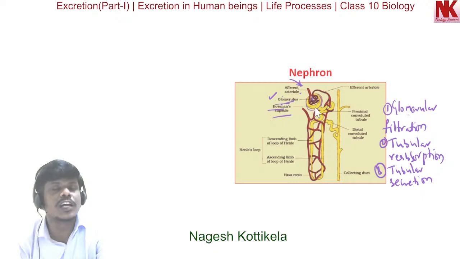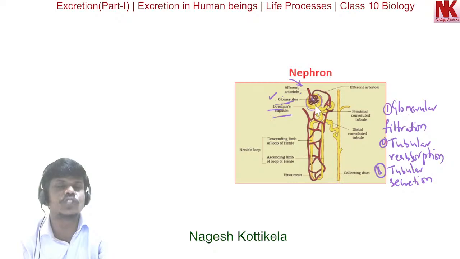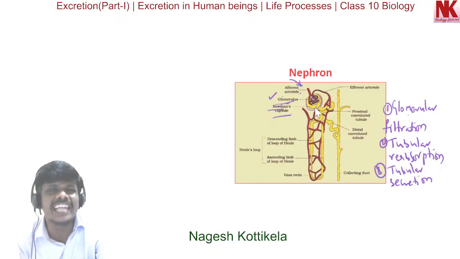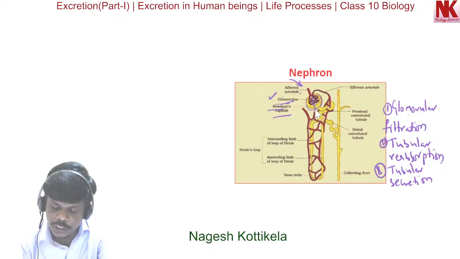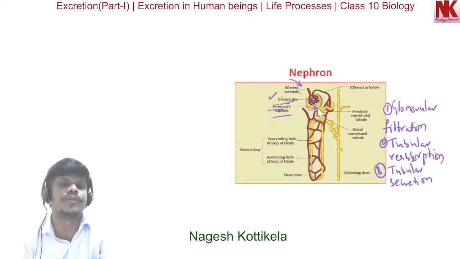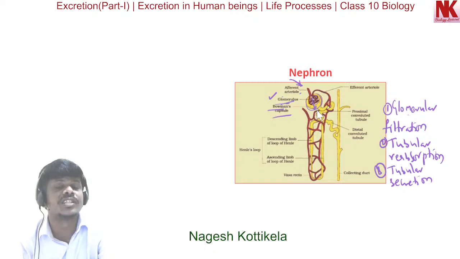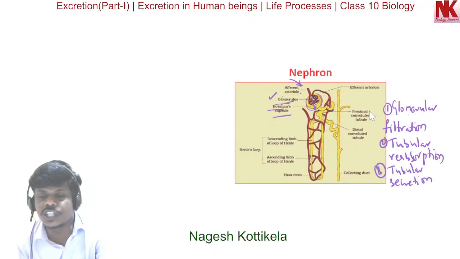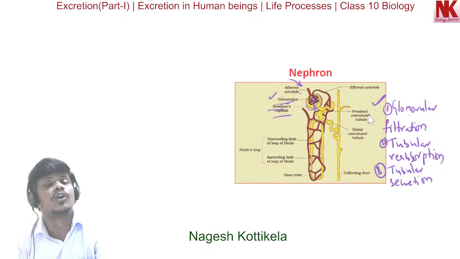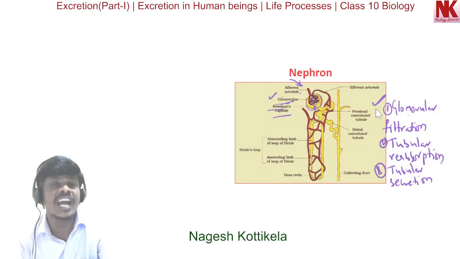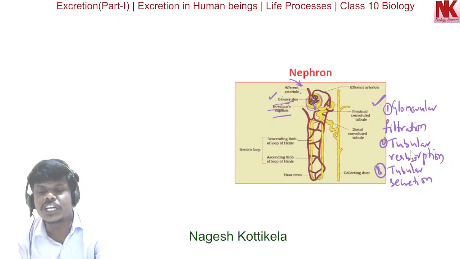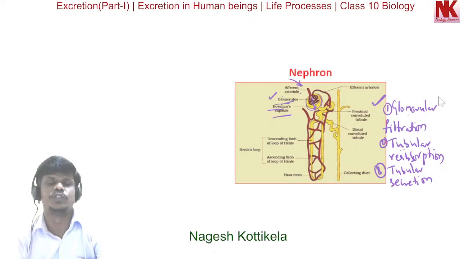Bowman's capsule is also made up of single cell thick squamous epithelium. So Bowman's capsule, capillary walls, and the basement membrane between them, through these layers the blood is filtered into this cup-like structure. So into the tubular part, the filtrate is entering. This is what we call the first step, glomerular filtration. It means the blood is filtered. Now the second step is tubular reabsorption.